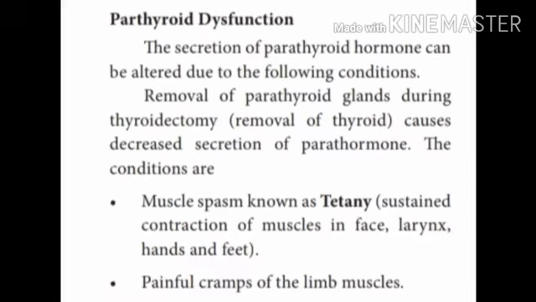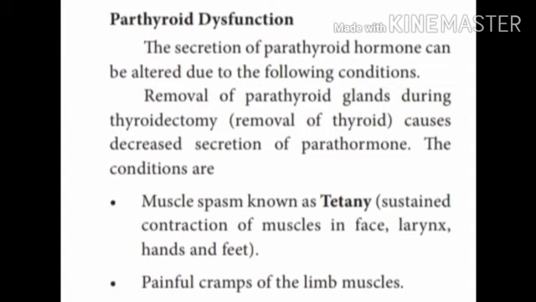When the secretion is not normal, it results in parathyroid dysfunction. That is, removal of the parathyroid gland during thyroidectomy, or removal of the thyroid, causes decreased action of parathormone. As a result, muscle spasm known as tetany, that is a sustained contraction of muscles in the face, larynx, hand and feet, occurs. Painful cramps in the limb muscles take place. So these are the dysfunctions.